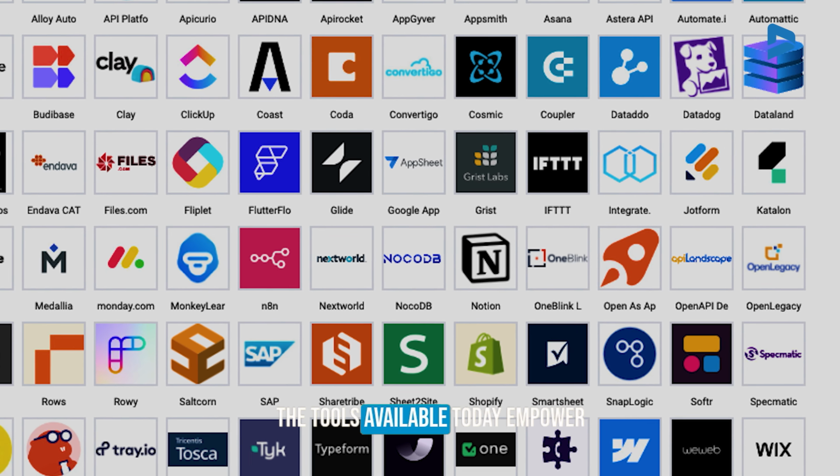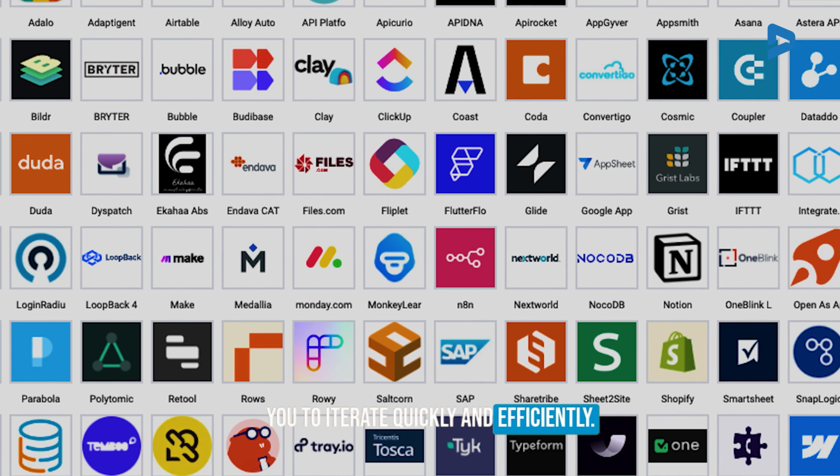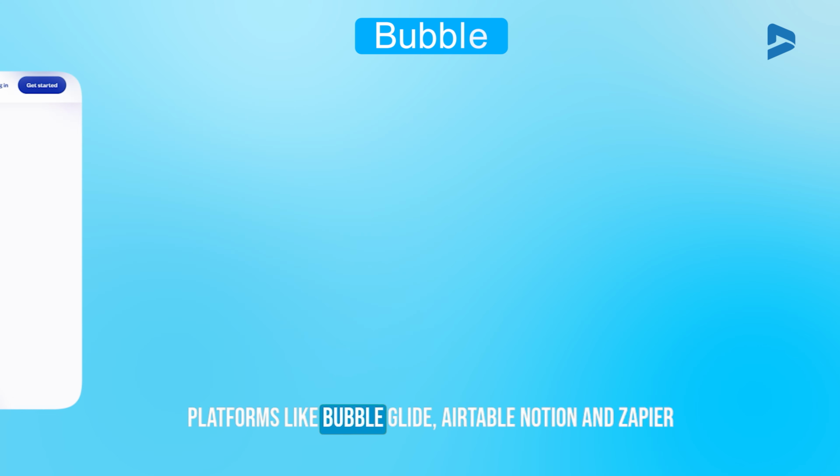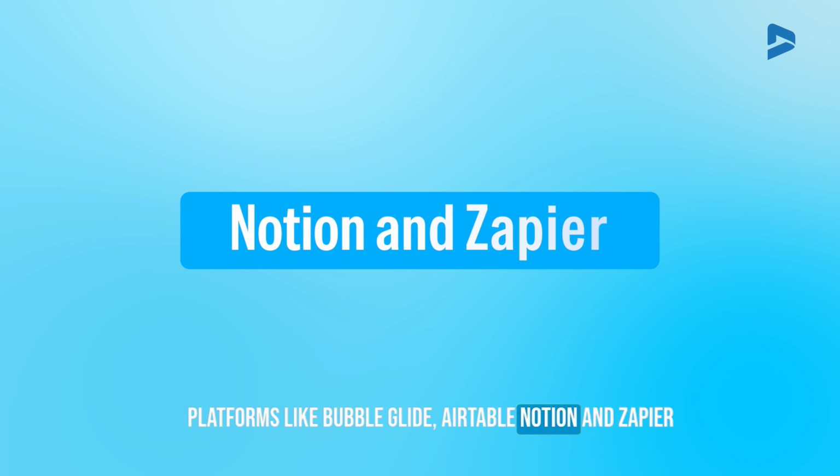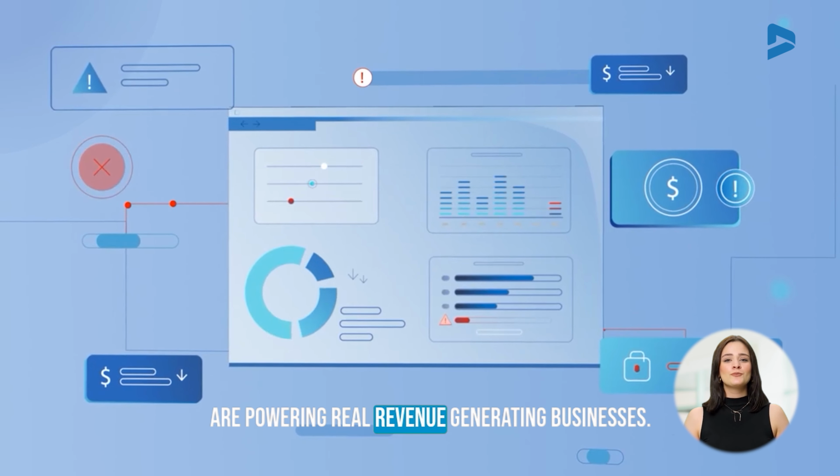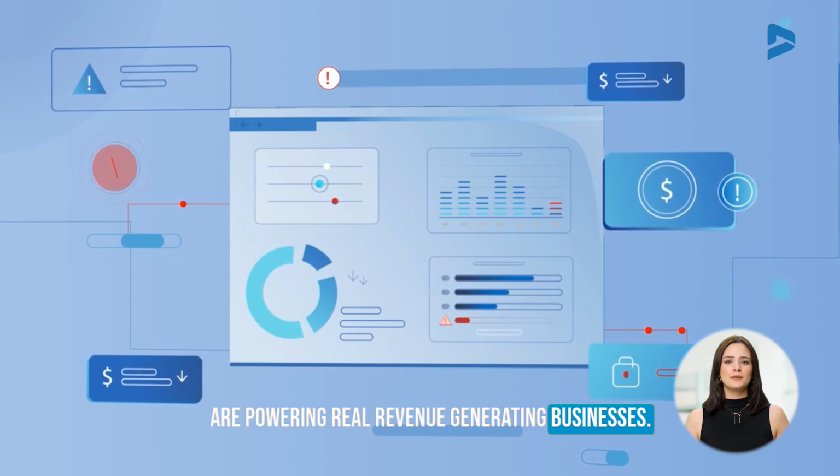The tools available today empower you to iterate quickly and efficiently. Platforms like Bubble, Glide, Airtable, Notion, and Zapier are powering real revenue-generating businesses without a single programmer. In 2025, founders can launch apps the same way they use Google Sheets, without any coding.